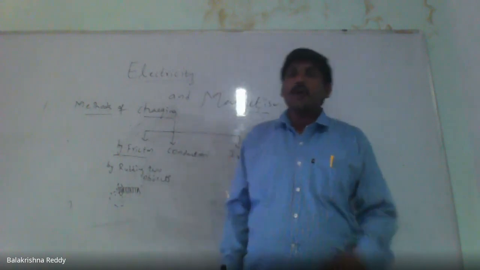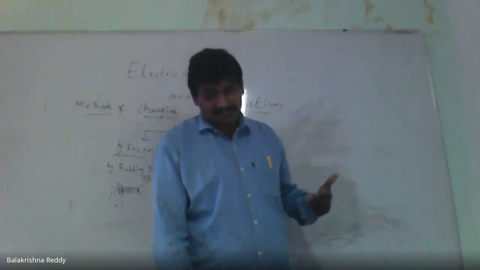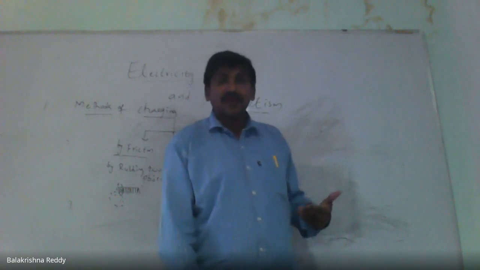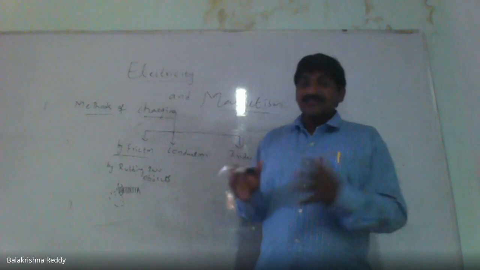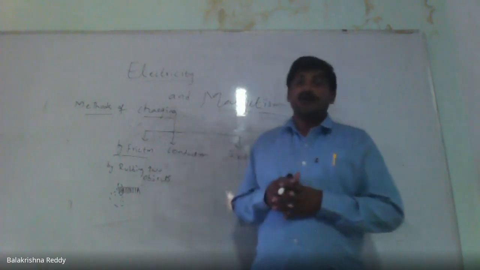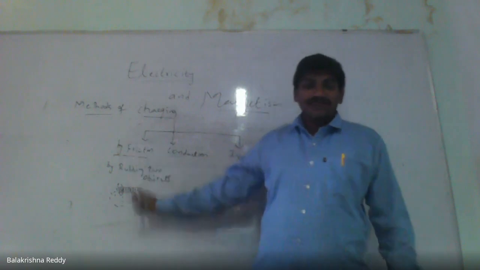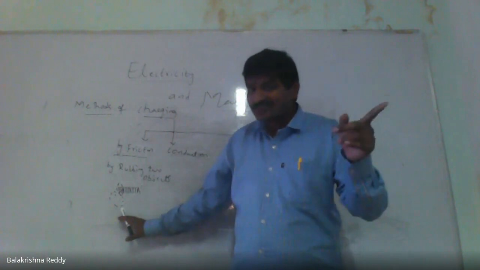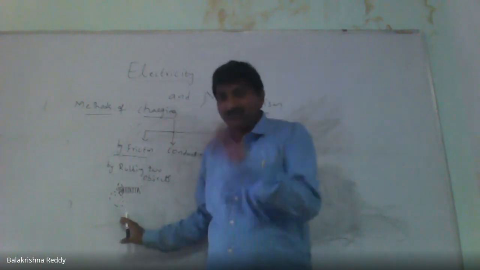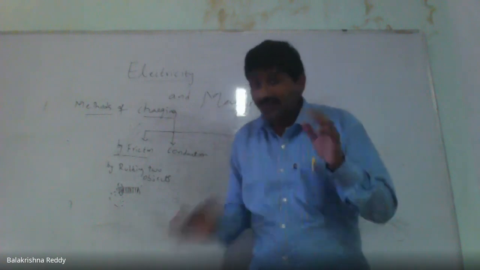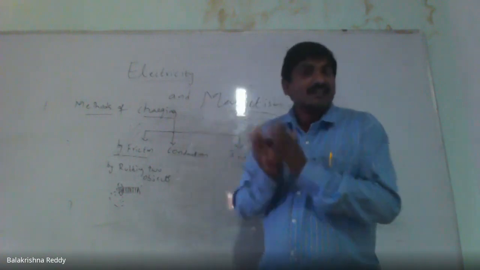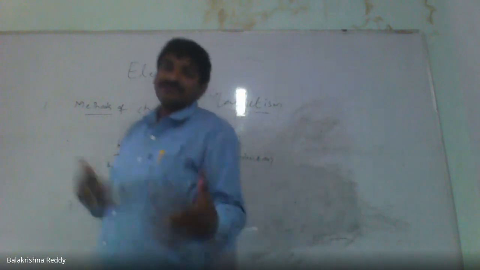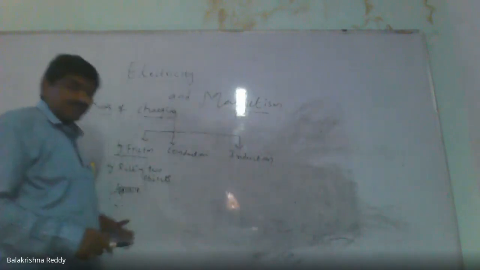What is triboelectricity? There is an order of electron affinity of materials. Depending on that, it will be, based on the number of electrons the atom accommodates. This is all happening by friction. These are all examples we discussed till now: glass rod with silk cloth, the glass rod gets the positive charge and the silk gets the negative charge; and ebonite rod with fur cloth, the ebonite rod gets the negative charge and the fur cloth gets the positive charge. Like that, we will have many more examples of the friction process.